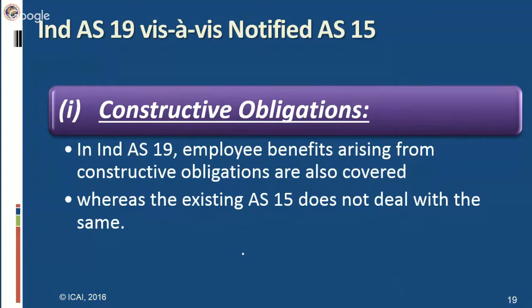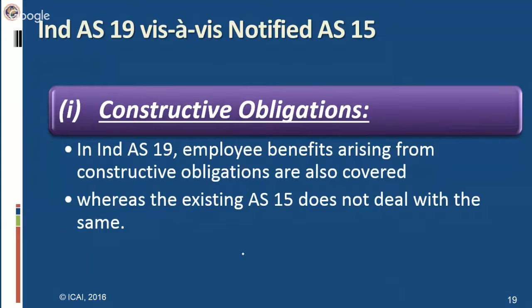Ind AS 37 deals with the definition of constructive obligation, and as per that, a constructive obligation is an obligation that derives from an entity's actions, where by an established pattern of past practice, published policies, or a sufficiently specific current statement, the entity has indicated to other parties that it will accept certain responsibilities. As a result, the entity has created a valid expectation on the part of those other parties that it will discharge those responsibilities. This is considered a constructive obligation.